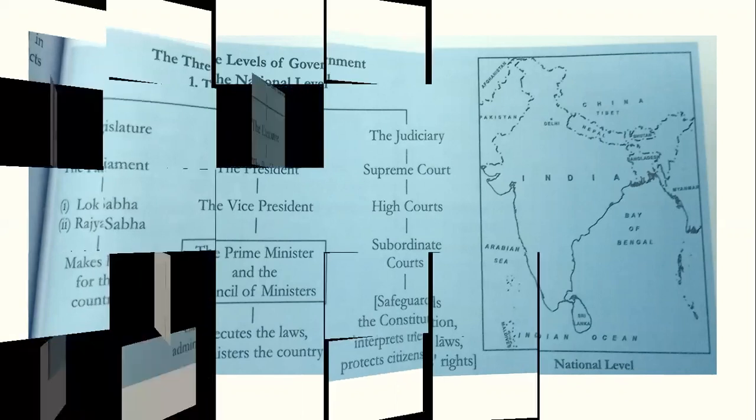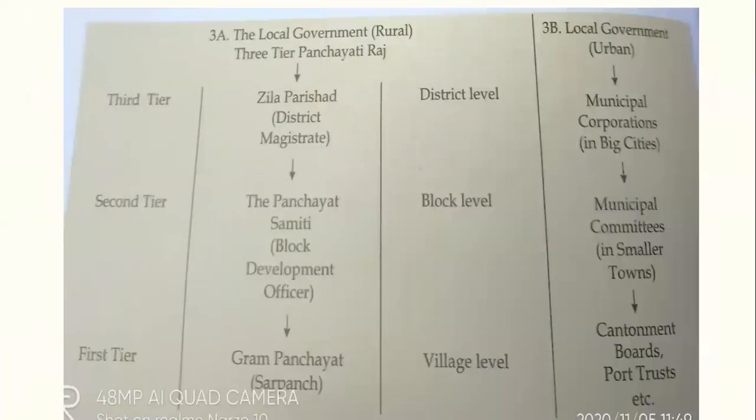Now, let us study the next chart, that is the state level. Okay. Here, the local government. Okay. Now, the local government, or what are the three tiers?